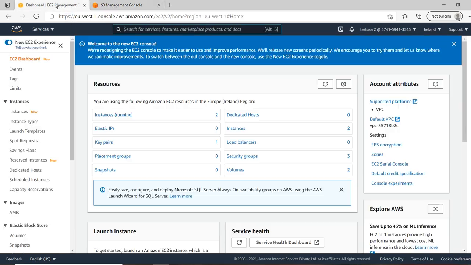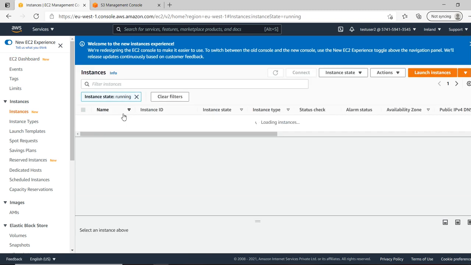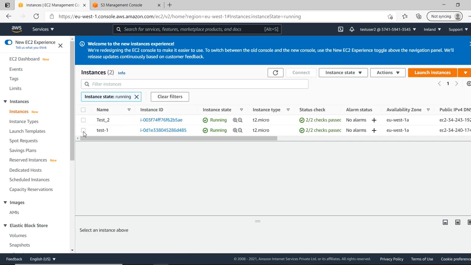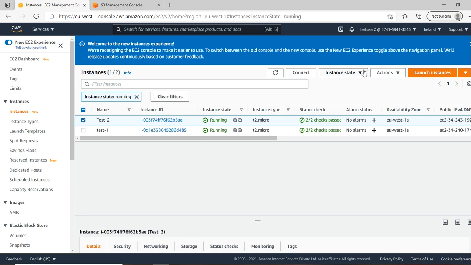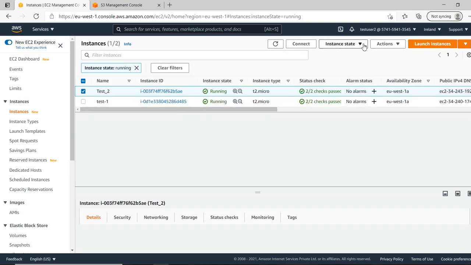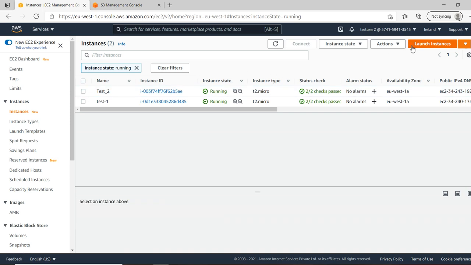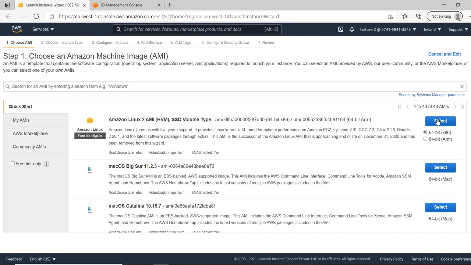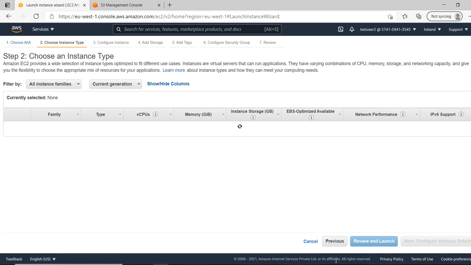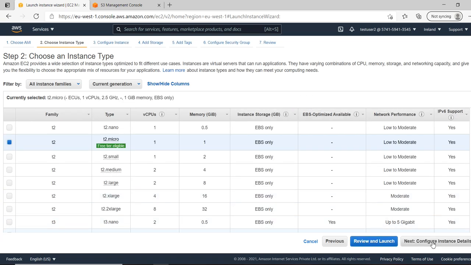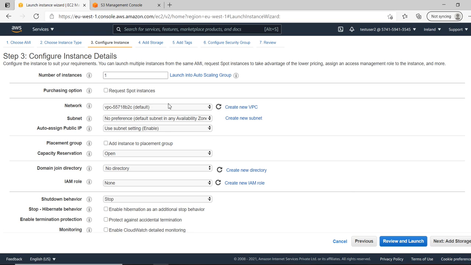Now let's navigate and see the instances here. Okay, now you have admin rights. So what you can do, you can terminate your instances. You can do anything, whatever you want. You can launch instances also. Okay, launch instance. Quickly I will launch one instance, any one instance just for checking. Okay, configure instance. I have all the privileges.